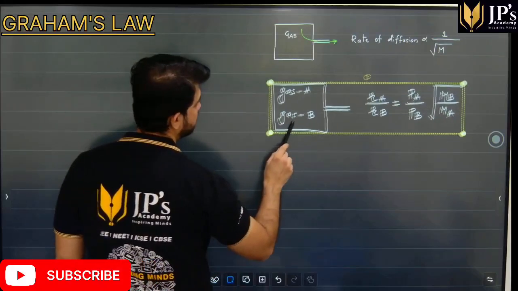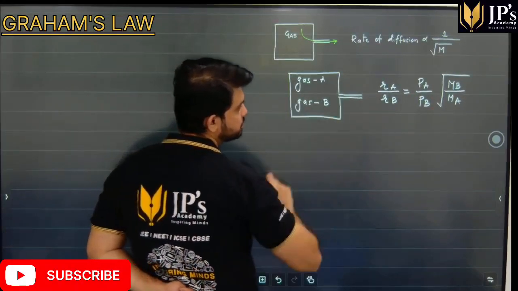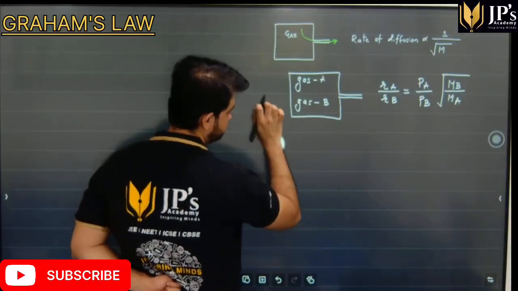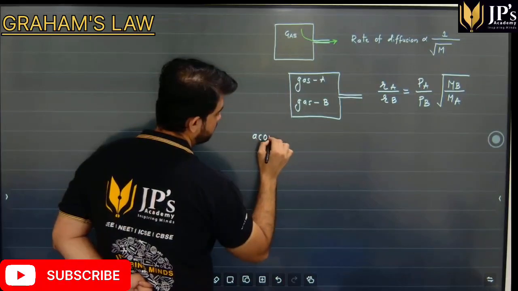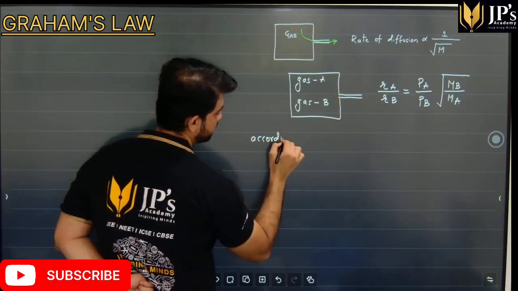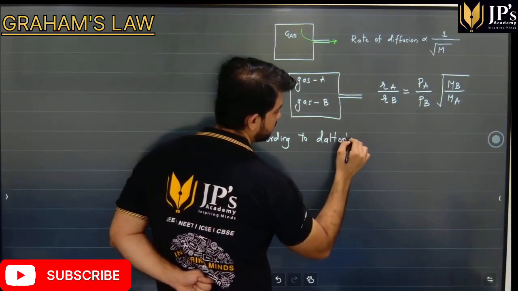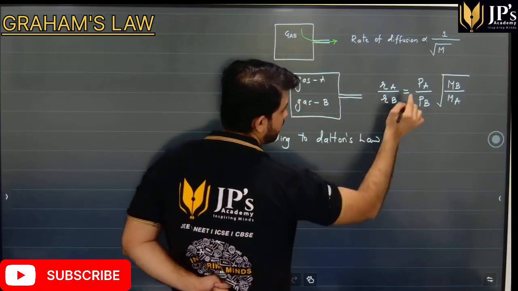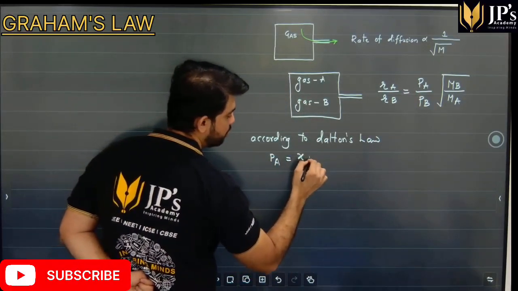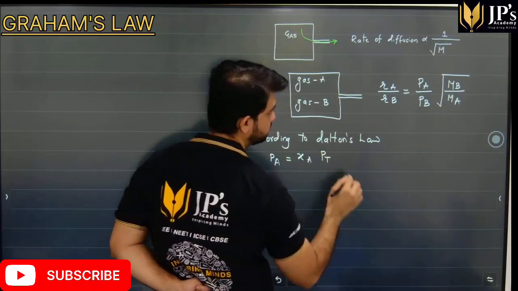Now we can further, students, modify this equation. We know that according to Dalton's law, the partial pressure of any gas is equal to the mole fraction of the gas and the total pressure.